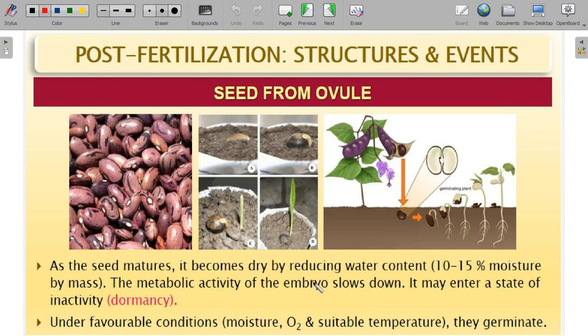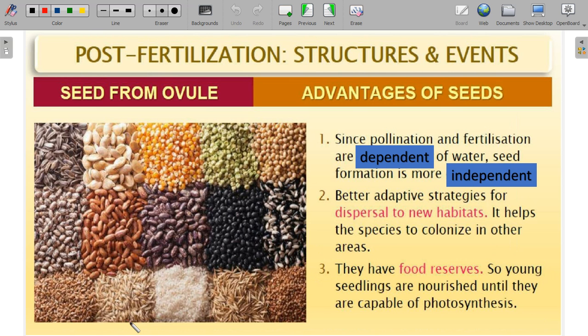The metabolic activity also slows down or stops. It may enter a state called dormancy. When the favorable conditions are reached, that is the required amount of moisture, oxygen, and temperature, when they are put in the soil, the manure, and everything is proper for them, then they start germinating.